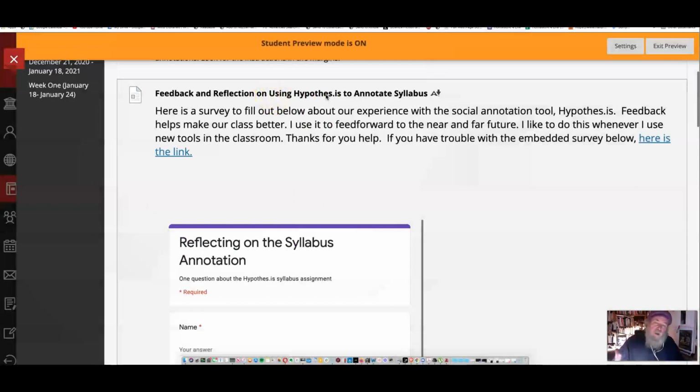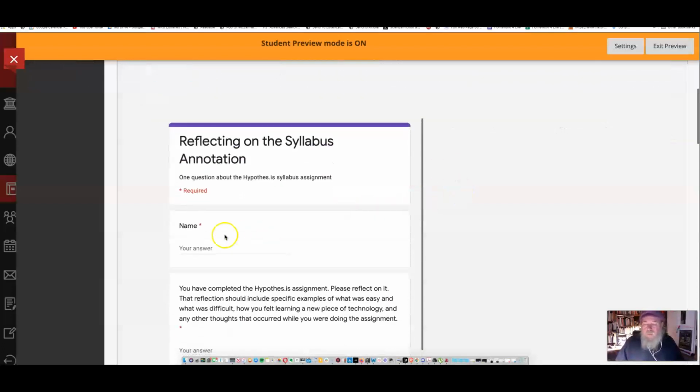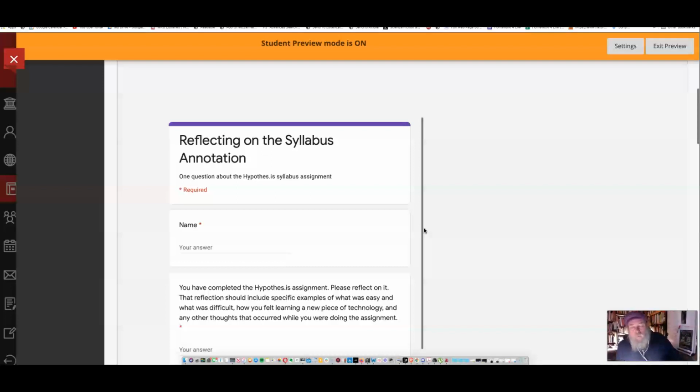So once you're done annotating the syllabus, following my directions, what I want you to do is come here and fill in this survey. If you've done a Google form before, maybe you've never filled it out on an embedded form in Blackboard, but it's really easy to do.